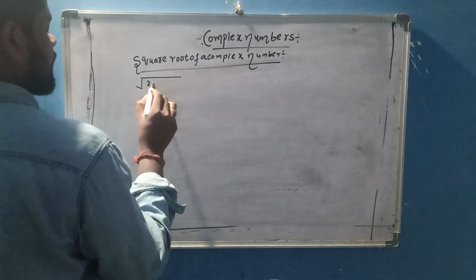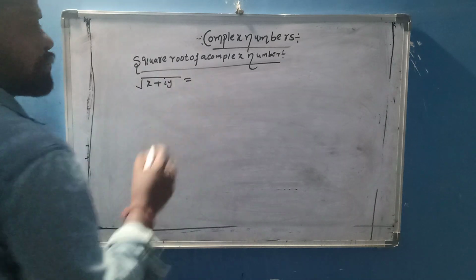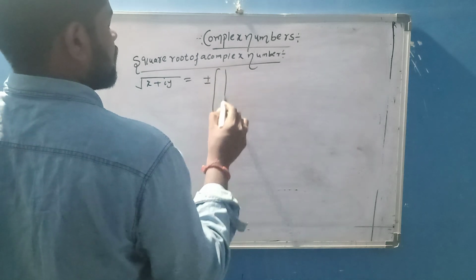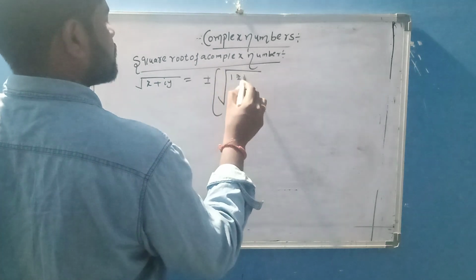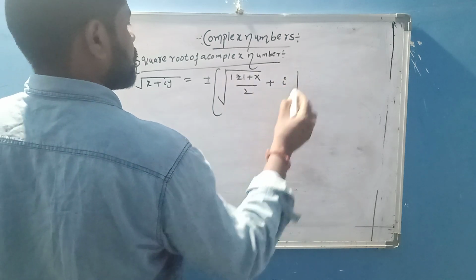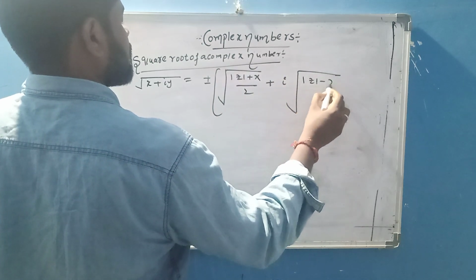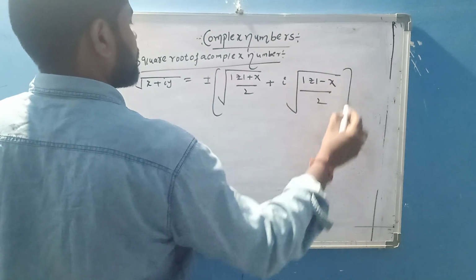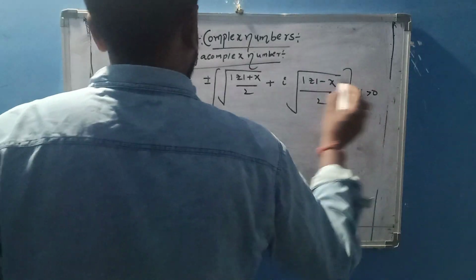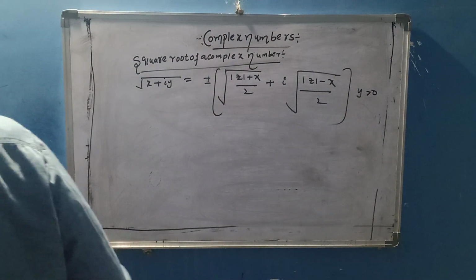Square root of x plus iy is equal to plus or minus under root of (modulus of z plus x by 2) plus i into under root of (modulus of z minus x by 2). This is if y is greater than 0. If y is greater than 0, that is the formula.